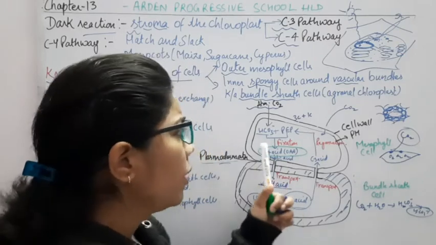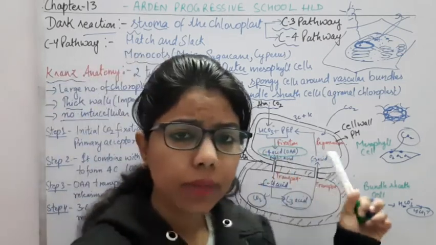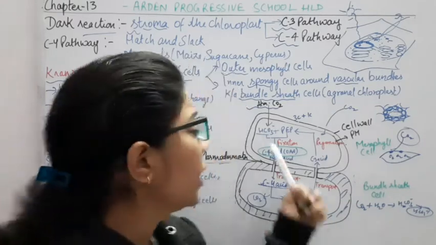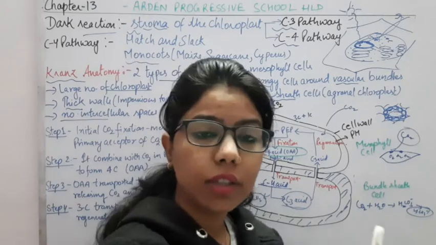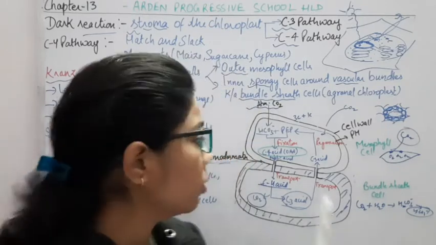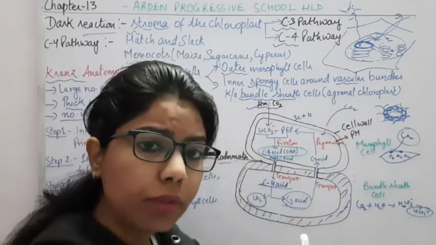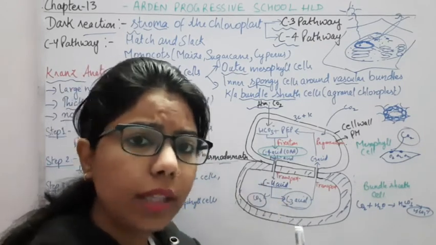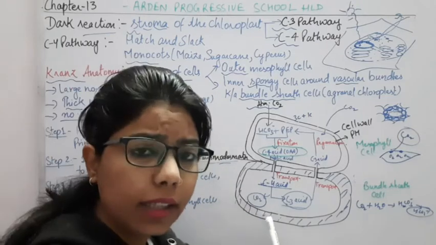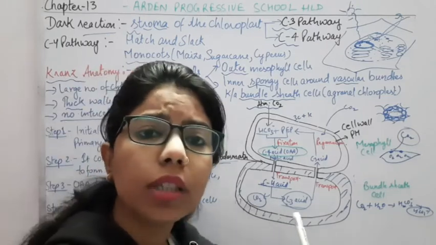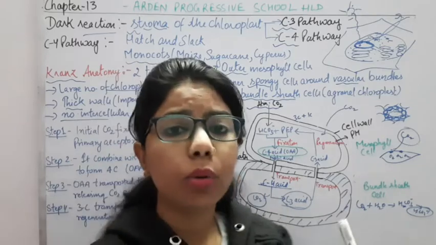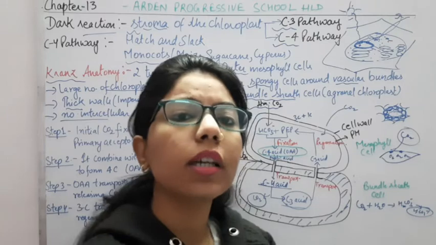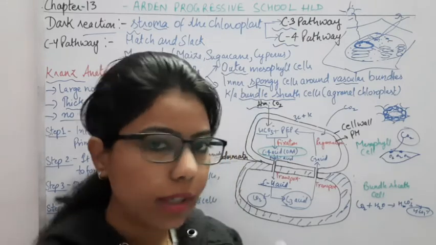So what is happening? We have started the cycle from the 3 carbon compound. As it gets the CO2, it forms the 4 carbon compound. Then this 4 carbon compound changes into ions which can pass through this membrane, because in ion form it is easy for them to pass. Then in the next step, it follows decarboxylation. Due to decarboxylation, there will be only a 3 carbon compound. Again, it will regenerate the 3 carbon compound, that is the PEP, phosphoenol pyruvate, right here.